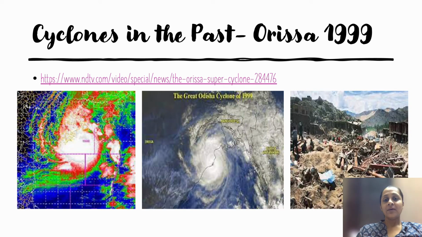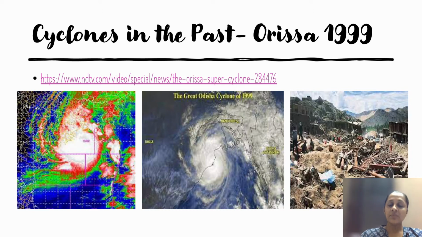In the past, when we talk about Orissa, normally there are a lot of cyclones across the world, and the meteorological department knows that there will be a cyclone. In earlier times we did not know about it, but now due to technology, we know that a cyclone is approaching because of the satellite image, because of the cloud formation. So we know a cyclone is coming in. The air is turning into a cyclone. Because of that, we are able to predict it, and when we predict it, we are able to move people. So the people, the cattle, everything can be moved from the place where the cyclone is going to be. But the cyclone will be there, so the destruction to infrastructure will be there for sure.